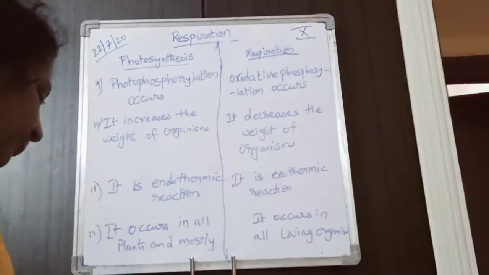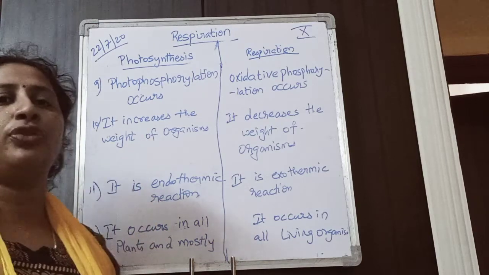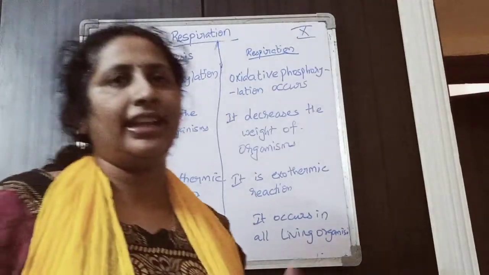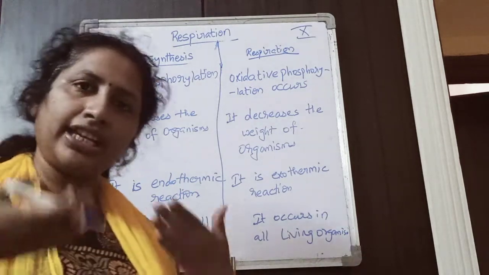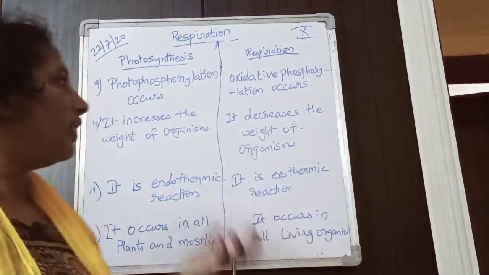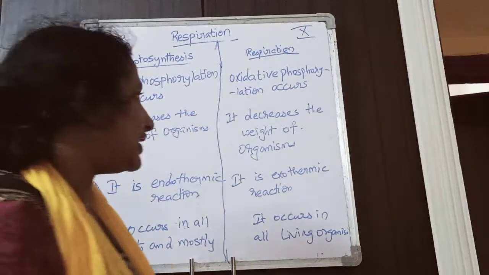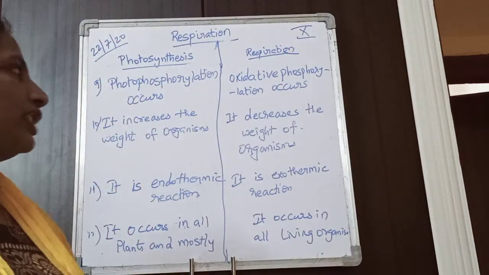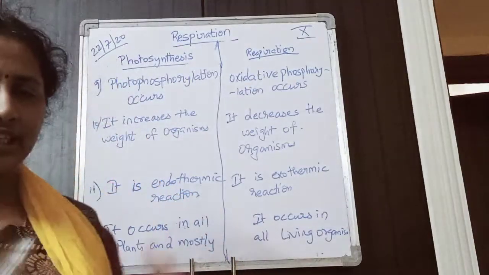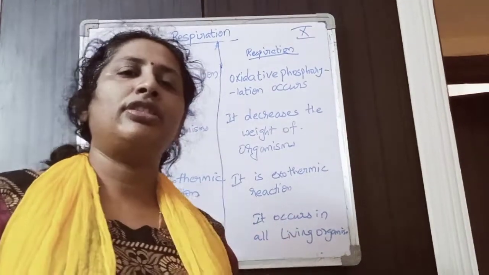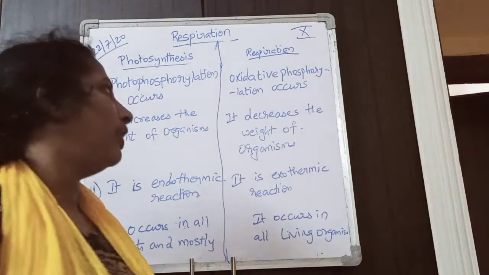Okay. Next, it increases the weight of the organism. So what happens? Food is being prepared in photosynthesis, so the weight of the organism will definitely increase. Whereas respiration decreases the weight of the organism, because the food which has been prepared is broken down. After breaking down, the weight will be decreased.